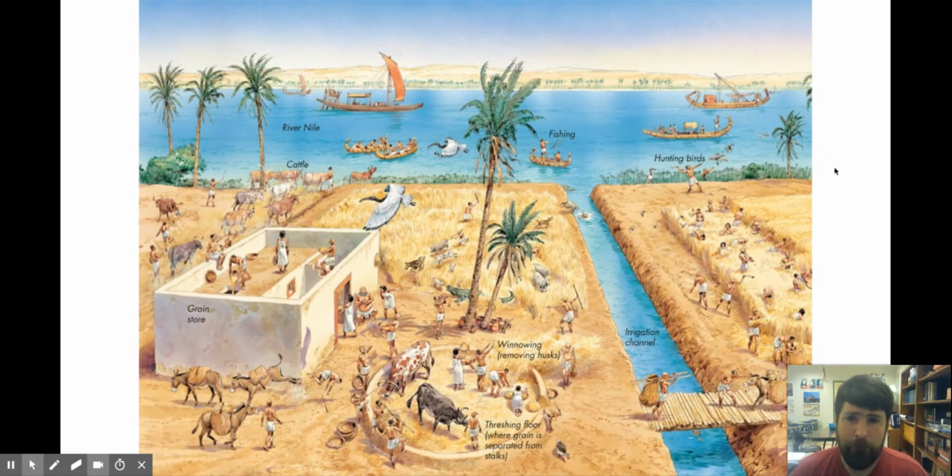And here you can see an illustration of an early society that is using an irrigation canal, and they're growing lots of wheat and barley in their fields. This is actually supposed to be Egypt, you can tell because it says the River Nile in the background. And all of this complexity is coming from the fact that they have a food surplus.